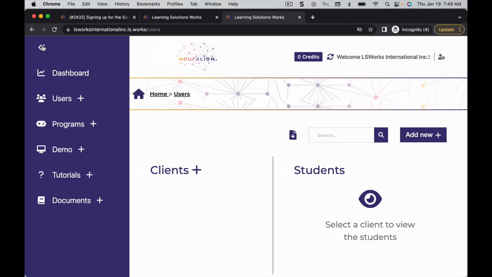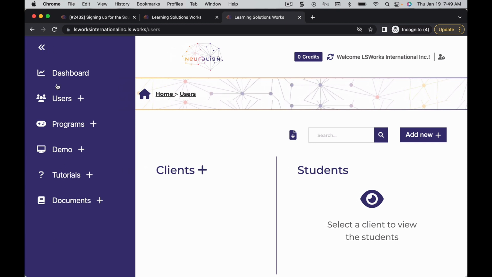And on this menu bar is all the information you need to register your students and your clients, to purchase the programs and the demos, to show people demos or to do a demo yourself, the tutorials we have, and here you will find documentation that you can use for marketing or to send to parents. So that is how you open up your organization portal.